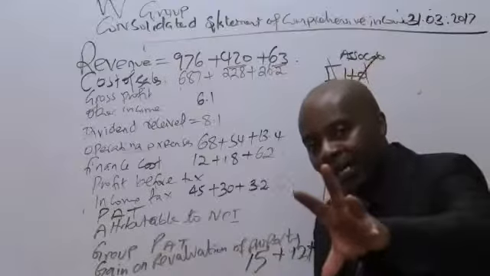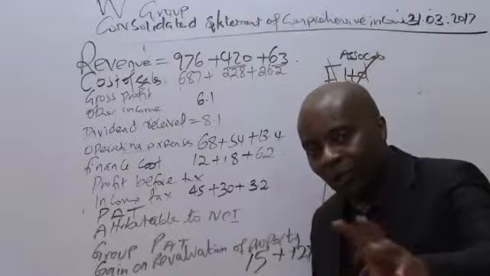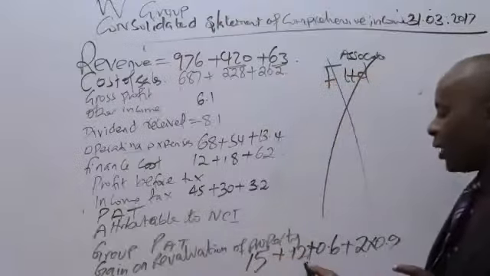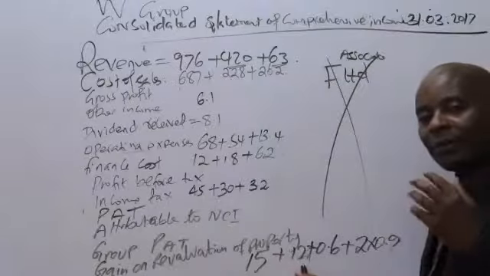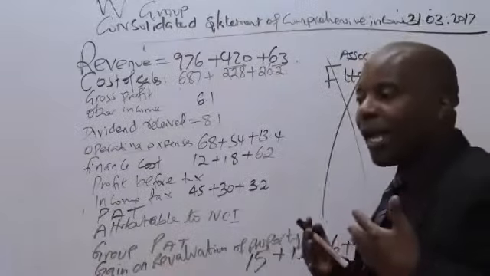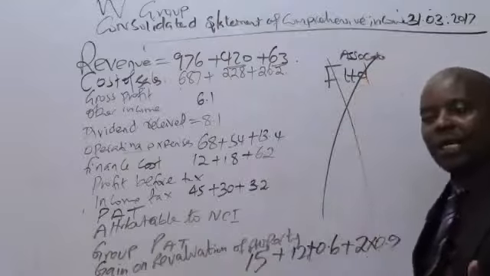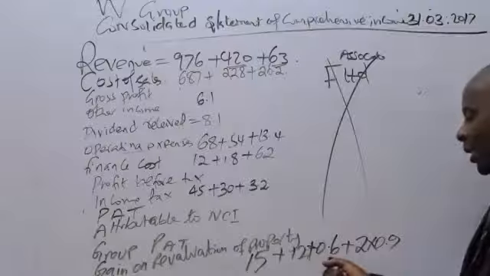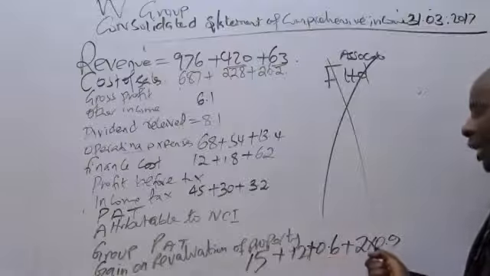Take the parent figure the way it is. That one you don't apportion at all. Plus the first subsidiary's figure, which is 12. But for the subsidiary, we only recognize our percentage only. So plus 12 times 60%, plus in this case 2 times 90%.